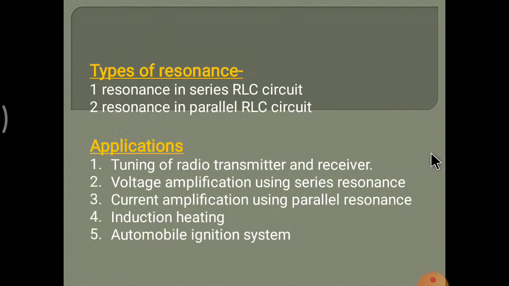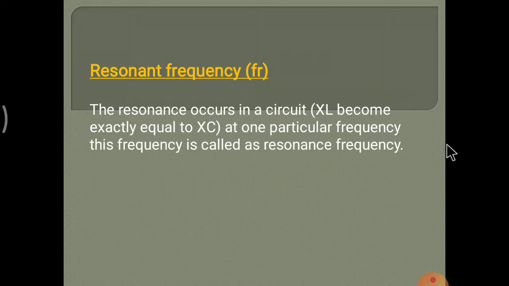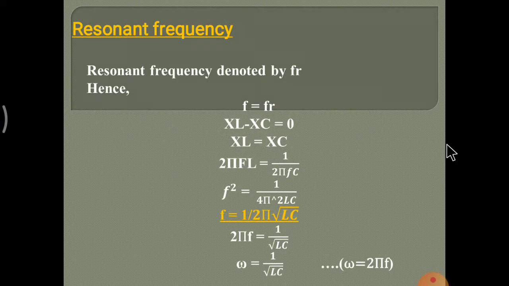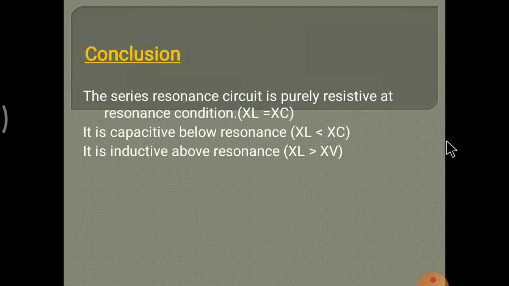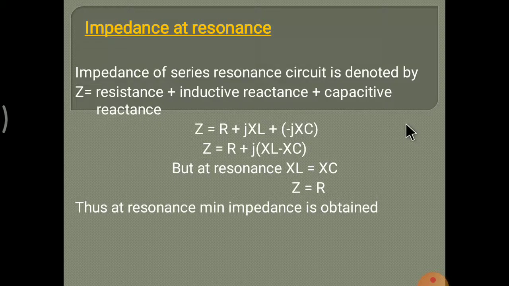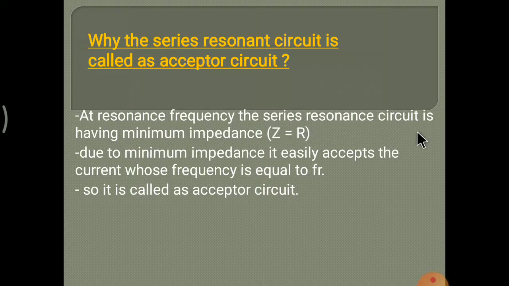After that, the meaning of resonance, types of resonance and application of resonance, resonance in series RLC circuit, resonance frequency formula, phasor diagram at resonance, conclusion of series resonance circuit with different 3 conditions, impedance at resonance, current at resonance, and why the series resonance circuit is called an acceptor circuit. That much we discussed in this lecture. The remaining points we will see in the next lecture.